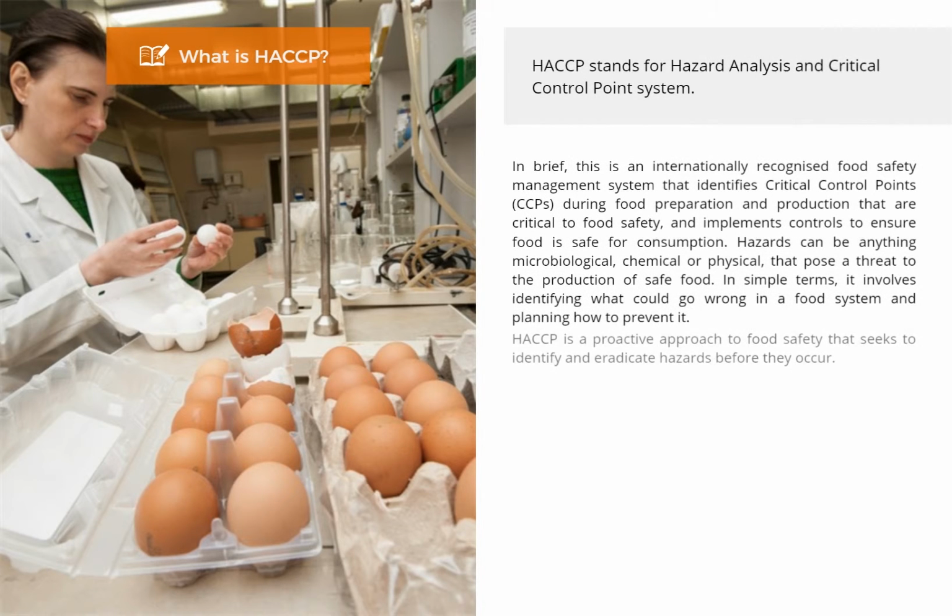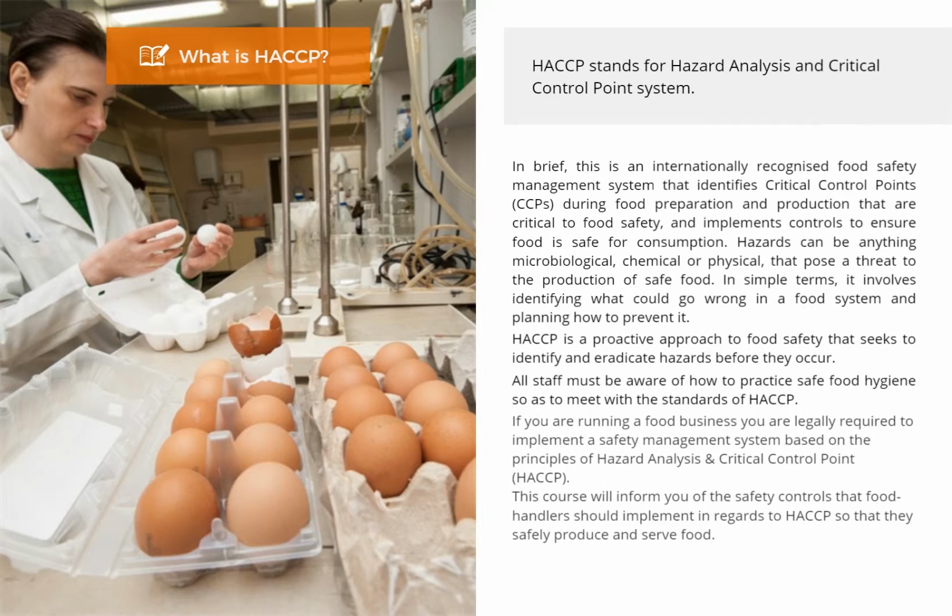What is HACCP? HACCP stands for Hazard Analysis and Critical Control Point System. In brief, this is an internationally recognized food safety management system that identifies critical control points, CCPs, during food preparation and production that are critical to food safety, and implements controls to ensure food is safe for consumption. Hazards can be anything, microbiological, chemical or physical, that pose a threat to the production of safe food. In simple terms, it involves identifying what could go wrong in a food system and planning how to prevent it. HACCP is a proactive approach to food safety that seeks to identify and eradicate hazards before they occur.